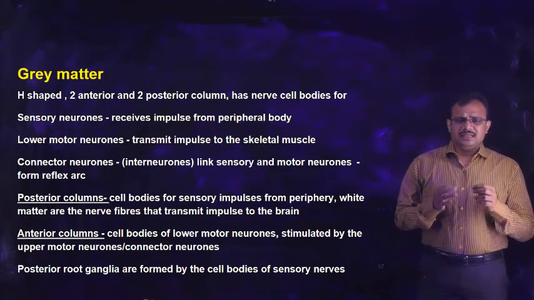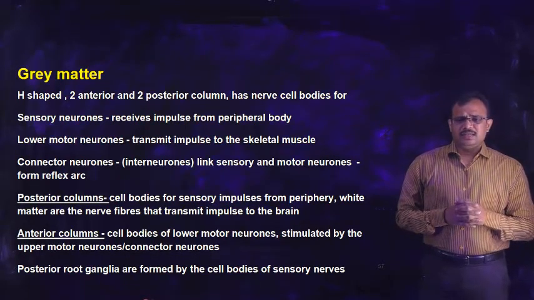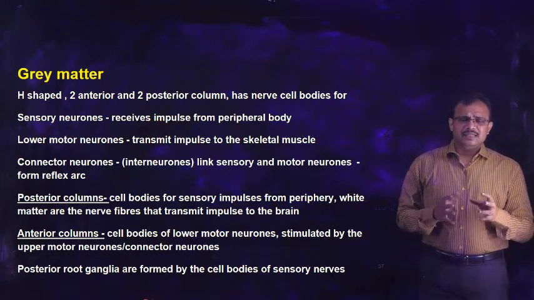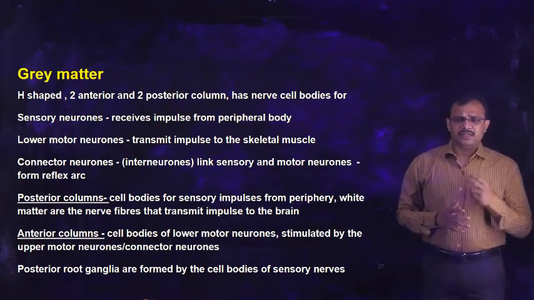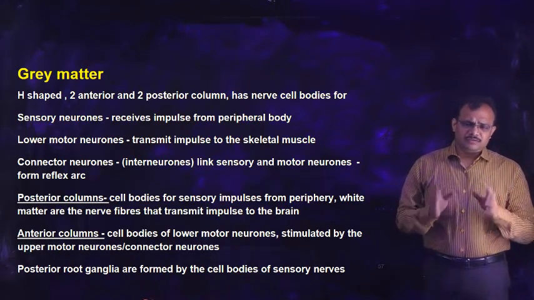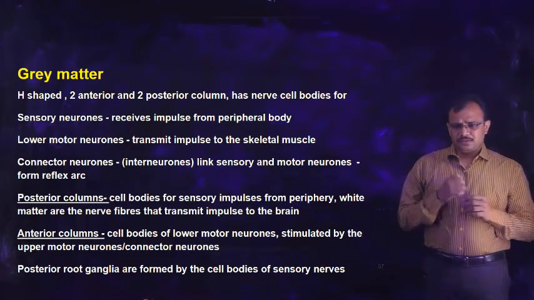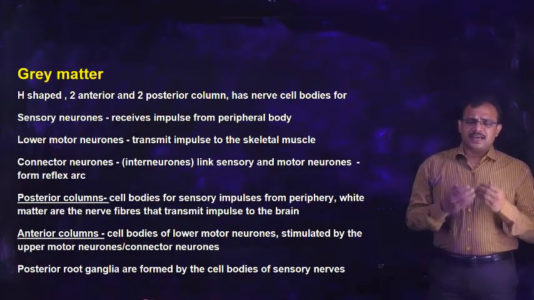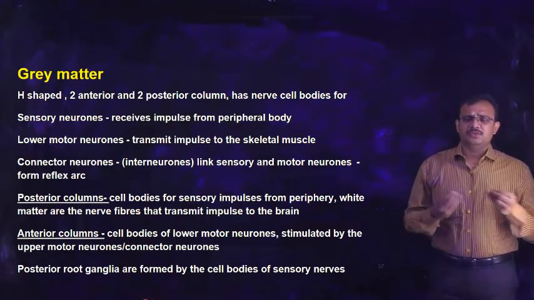The nerve cell bodies of sensory neurons, which receive impulses from the peripheral body, lie in the posterior columns. We have seen that there are two anterior columns and two posterior columns, and the gray matter is full of cell bodies of sensory neurons. Sensory neurons carry impulses from various organs of the peripheral regions to the spinal cord.